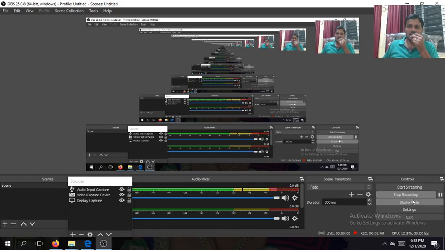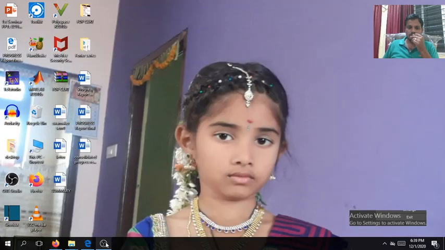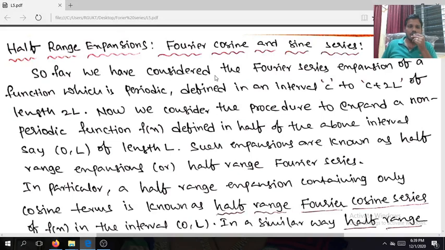Suppose the function f of x is defined in the interval 0 comma L, then how are we going to expand f of x as a Fourier series? That is what we are going to discuss in today's class: expanding f of x as a half range Fourier series, that is, half range cosine series and half range sine series. Half range expansions are Fourier cosine and sine series.